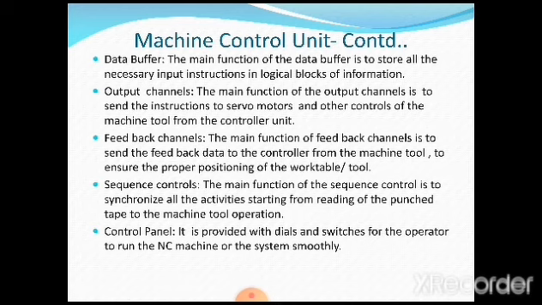Control panel. The control panel is always outside the NC system only. It is provided with dials and switches for the operator to run the NC machine or the system smoothly. Whenever any operator has to work on an NC system or an NC machine, he should have a control panel. I don't know how many of you have visited our skill development center. If you go there, you will see the control panel directly, having different dials and switches, where different options and soft buttons are there to insert the program, to modify the program, to run the CNC machines, like that.